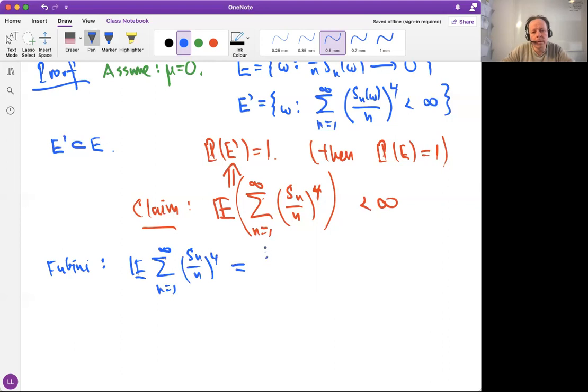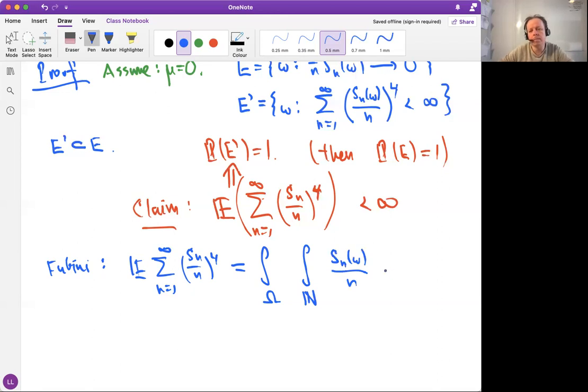So we are integrating over omega, and then we are actually integrating over the positive integers. We are integrating the function Sn omega divided by n. And here the sum is actually integrated with the counting measure.